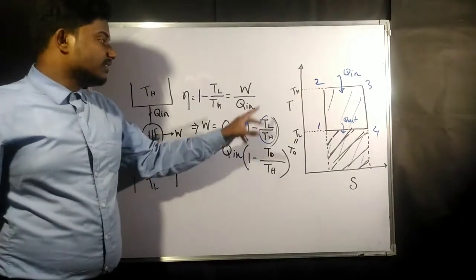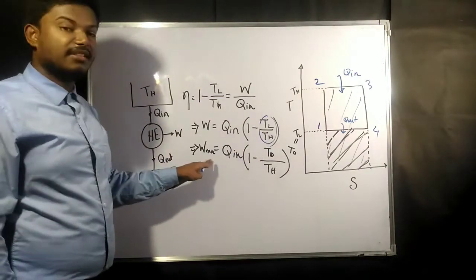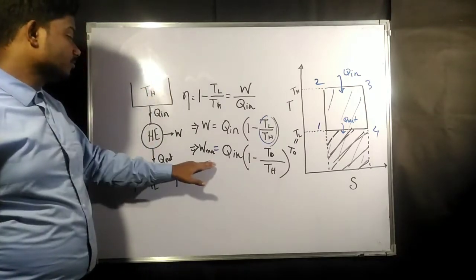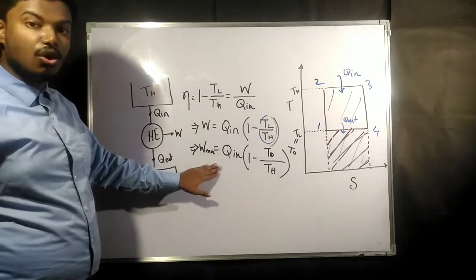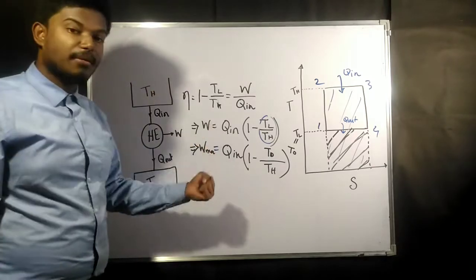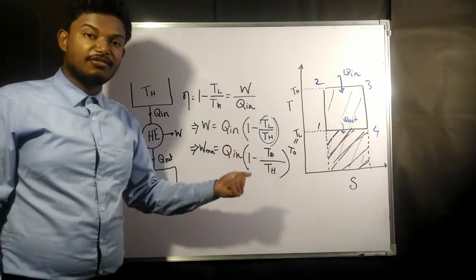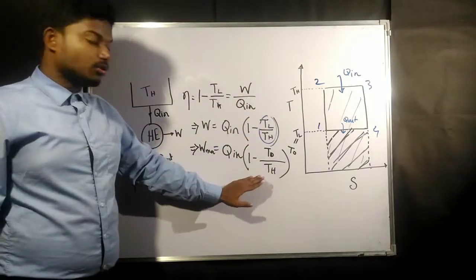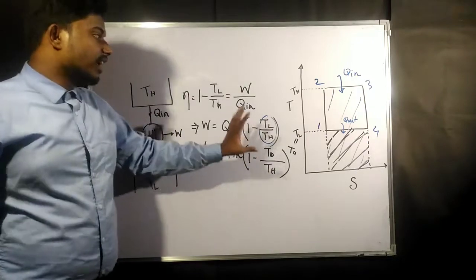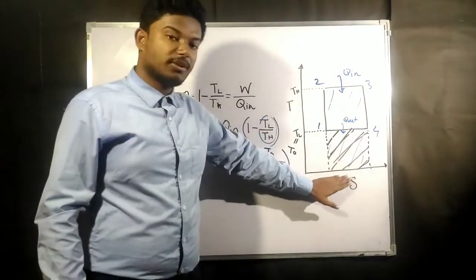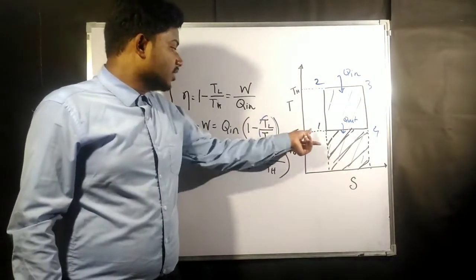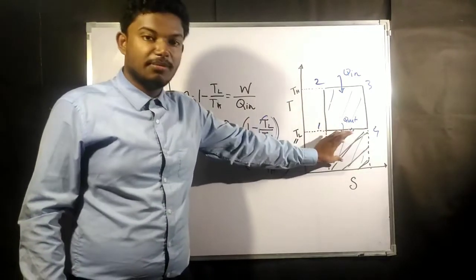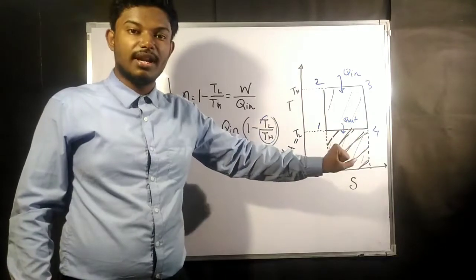In this way you can find the maximum amount of heat which can be transferred to work. Or the maximum amount of work which can be converted from the heat input which you are giving is going to be told by this expression. I hope I could make you understand from this diagram, because you can easily understand that when TL becomes lower, the area will become lower, the heat rejected is going to get lower.